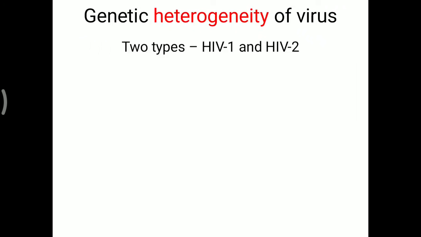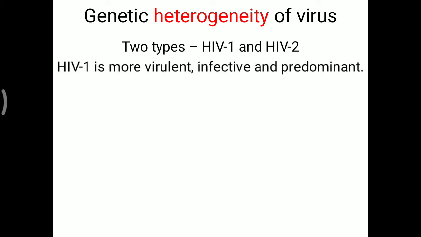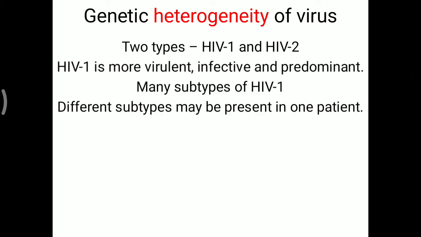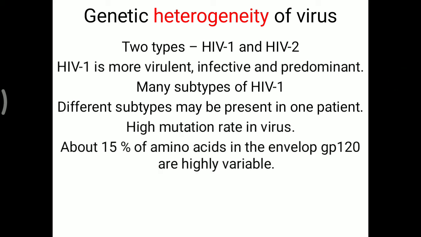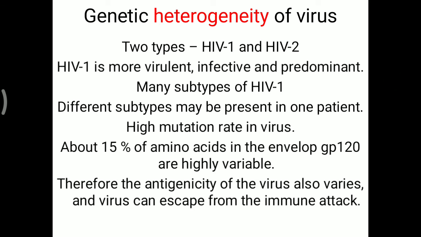Genetic heterogeneity of the virus. 2 types of HIV virus are seen, HIV-1 and 2. HIV-1 is more virulent, infective and predominant. Many subtypes of HIV-1 are also found. Different subtypes may be present in one patient. There is a high mutation rate in the HIV-1 virus. About 50% of amino acids in the envelope GP120 are highly variable. Therefore, the antigenicity of the virus also varies. The virus can escape from the immune attack.